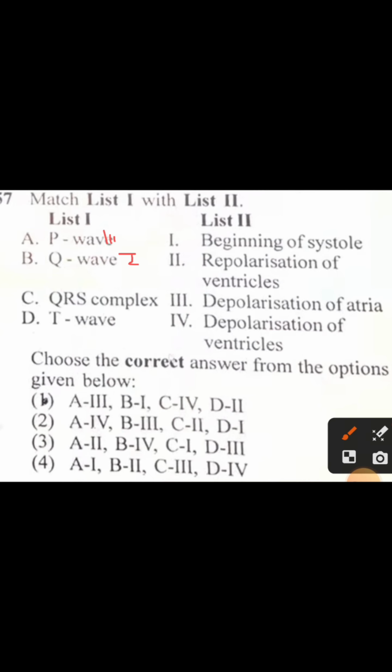QRS complex is the depolarization of ventricles. 4. And T-wave represents the repolarization of ventricles. So correct option is third, first, fourth, second. Correct option is 1.